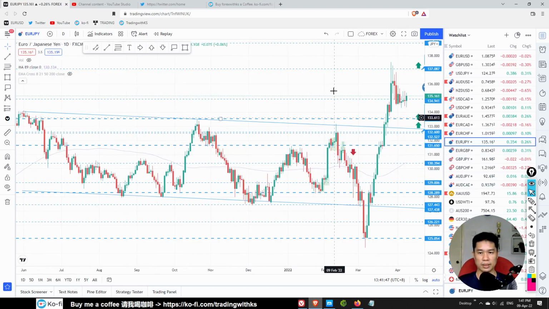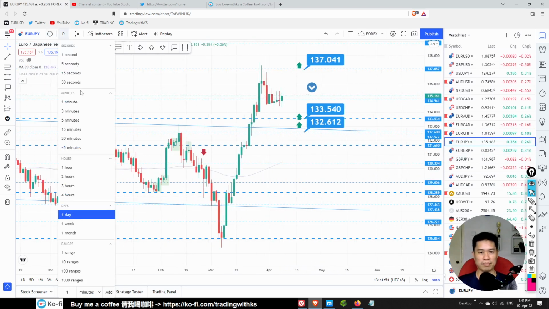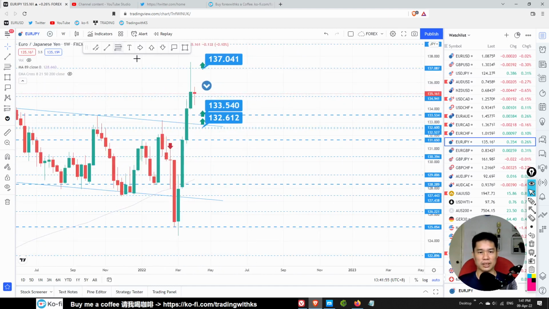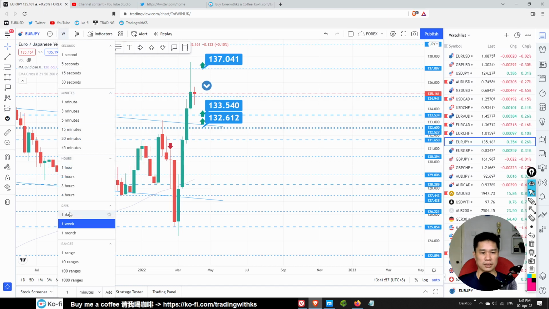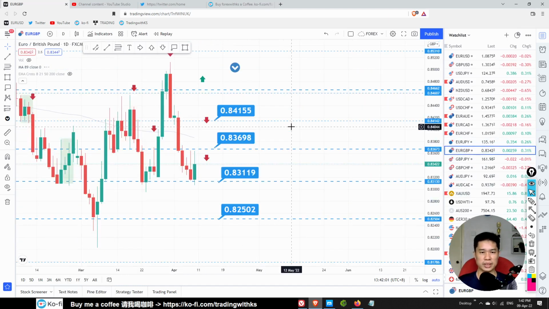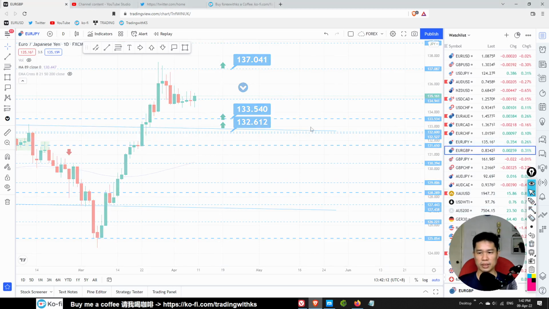Euro JPY. There's not much to talk about, a sideways price action. You see, an inside bar, kind of dodgy. So there's no trade here. I don't see any trade here. This one, probably wait for a further pullback towards this 132 area, then only possibly execute any trade.